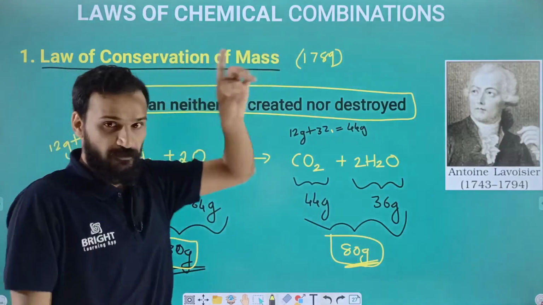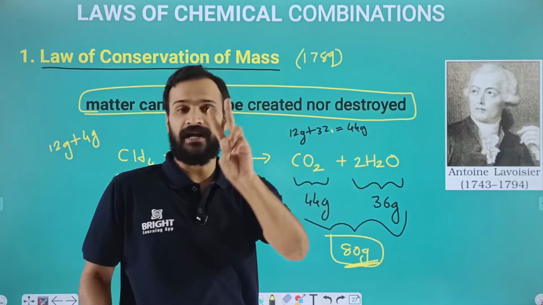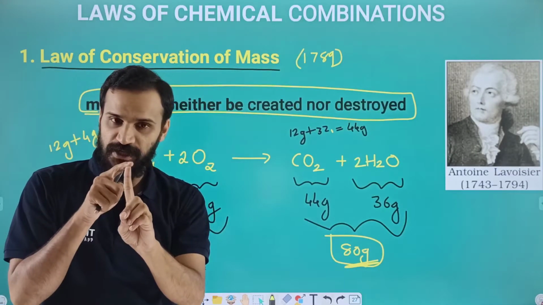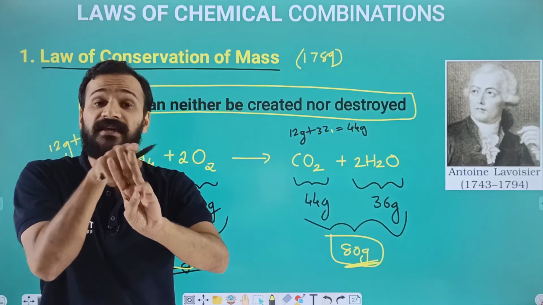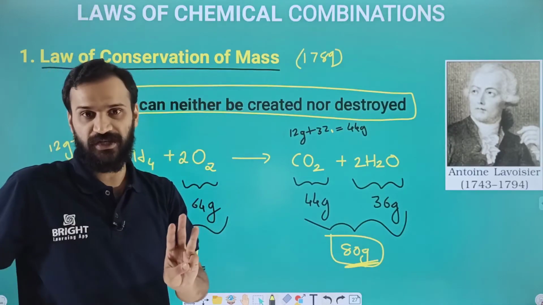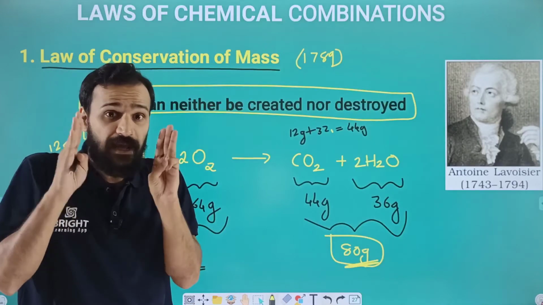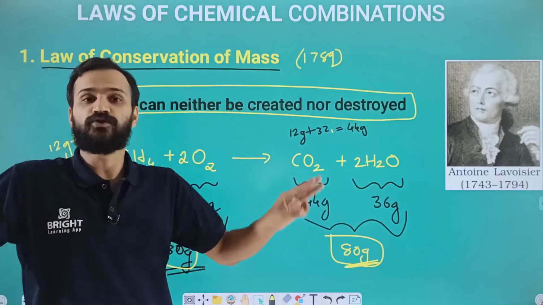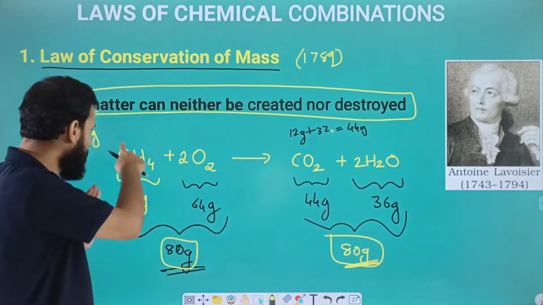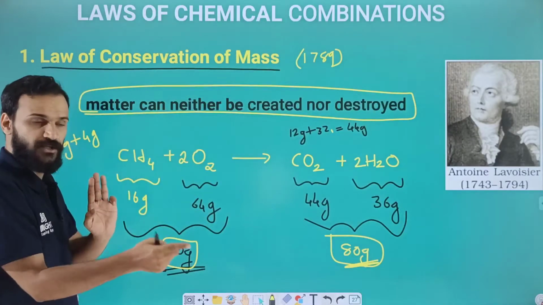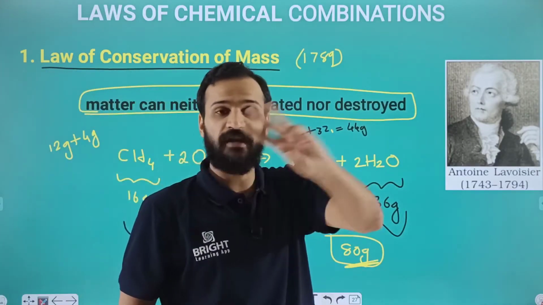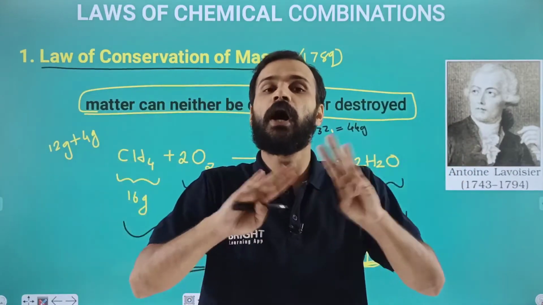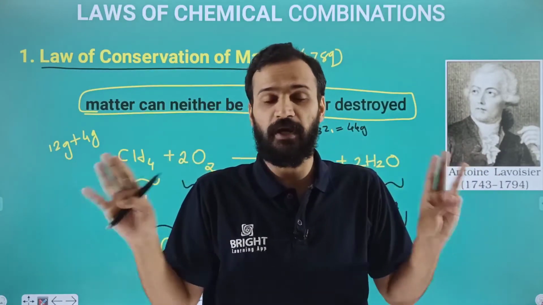The law of conservation of mass is proposed by Antoine Lavoisier. Okay, the definition is important, and the scientist who proposed it is also very important. And the third one, you must give an illustration. That means you must be able to explain the law by using an example. Here we have an example, to prove that the total mass of reactants is equal to the total mass of product. These 3 points are very important for all laws of chemical combination.